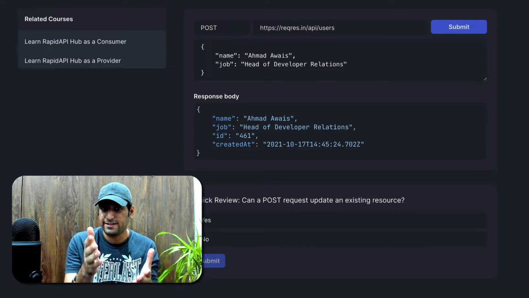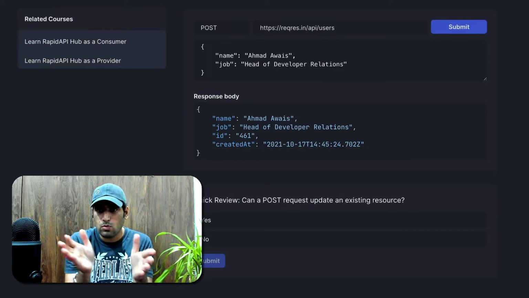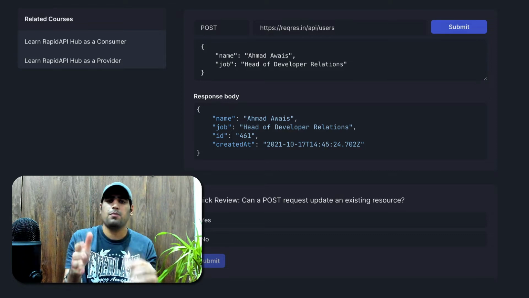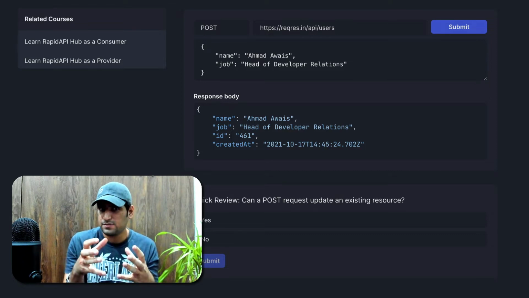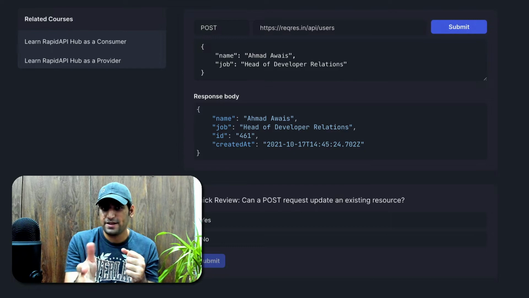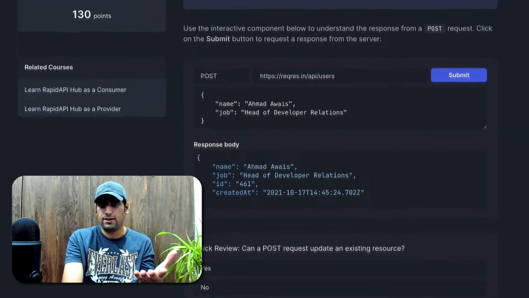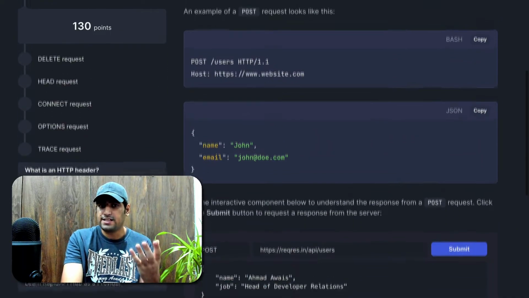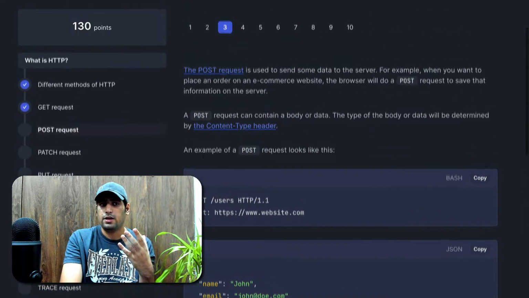As you can see, the response body includes my name and my job through the small, tiny little interactive component right here. This helps you learn by doing. And at the bottom, as you can see, there are quizzes and all of this information that is actually helping developers learn in a really good way.